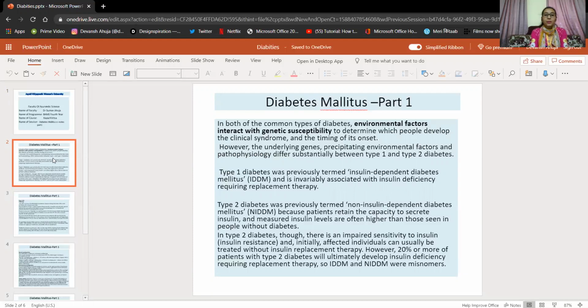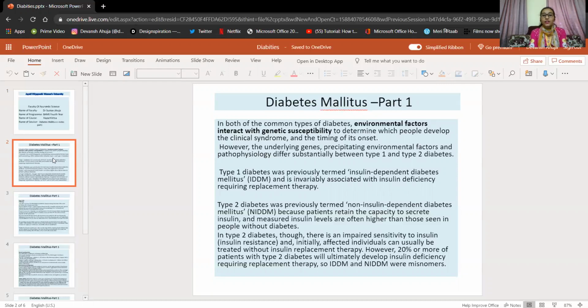First, type 1 diabetes mellitus was previously termed insulin-dependent diabetes mellitus because it was invariably associated with insulin deficiency, and the patient required replacement therapy. Type 2 diabetes was previously termed non-insulin-dependent diabetes mellitus, NIDDM, because patients retain the capacity to secrete insulin, and insulin levels are often higher than in people without diabetes, because in type 2 diabetes there is impaired sensitivity to insulin.